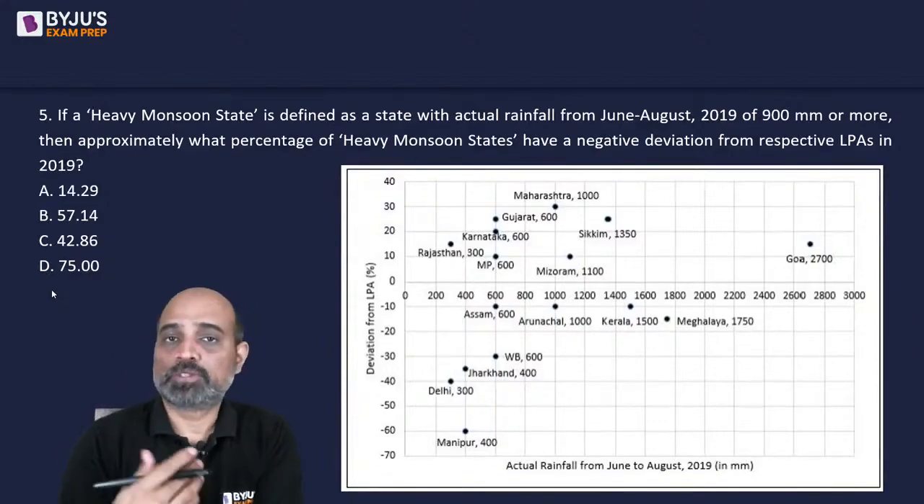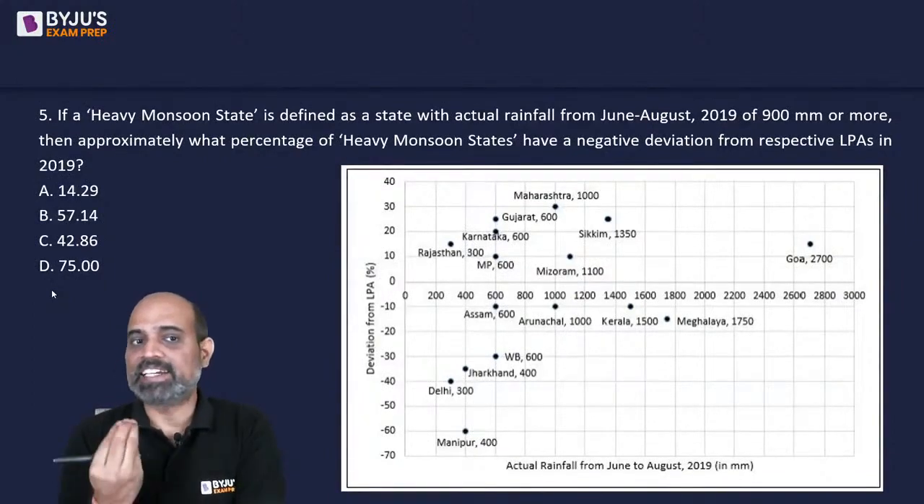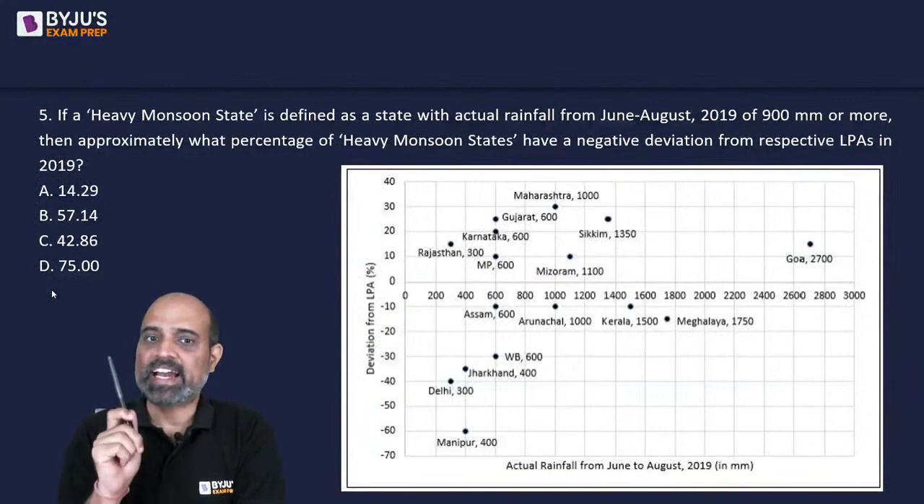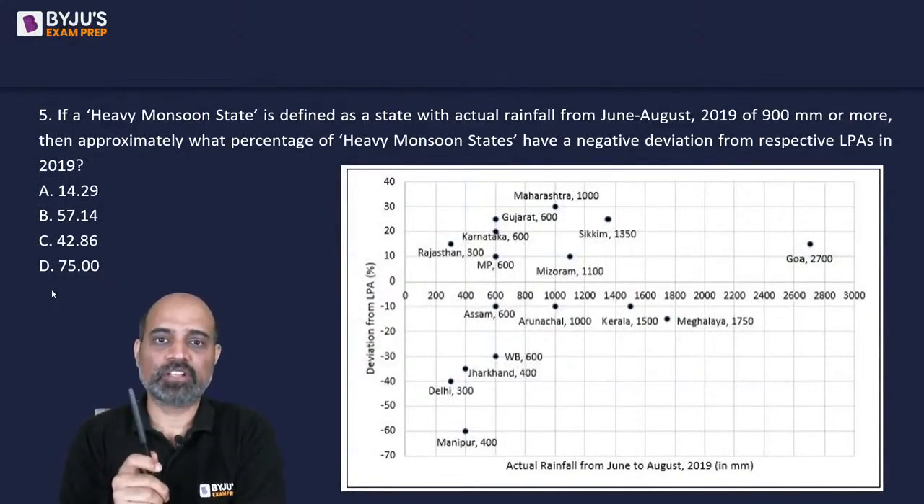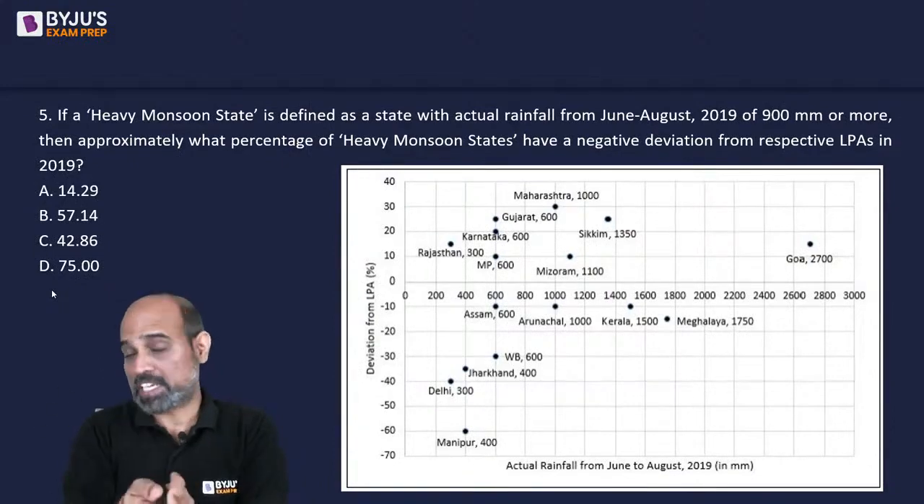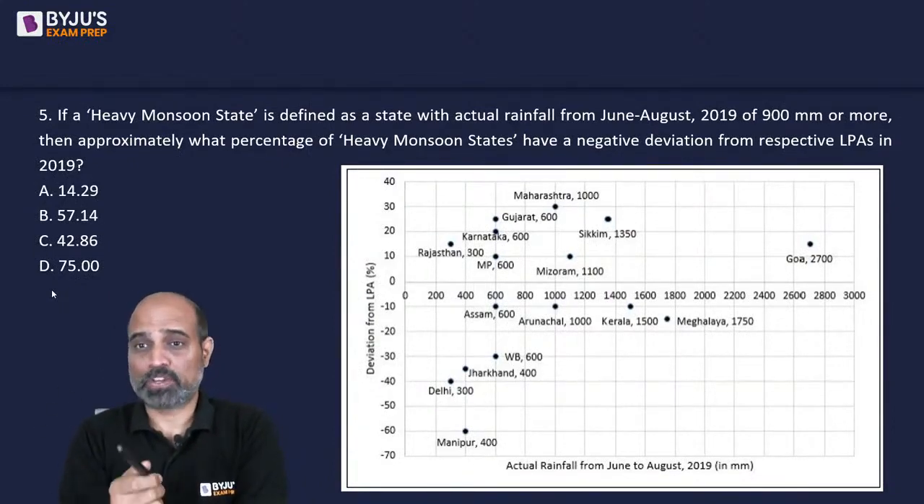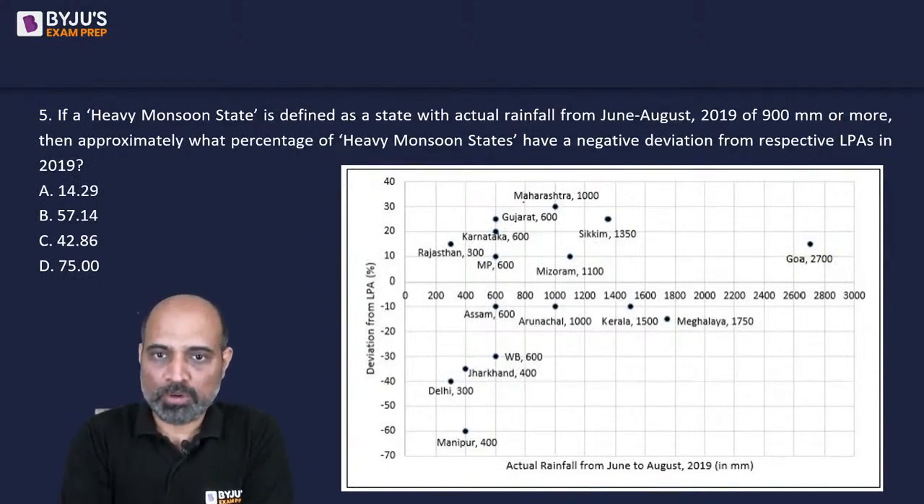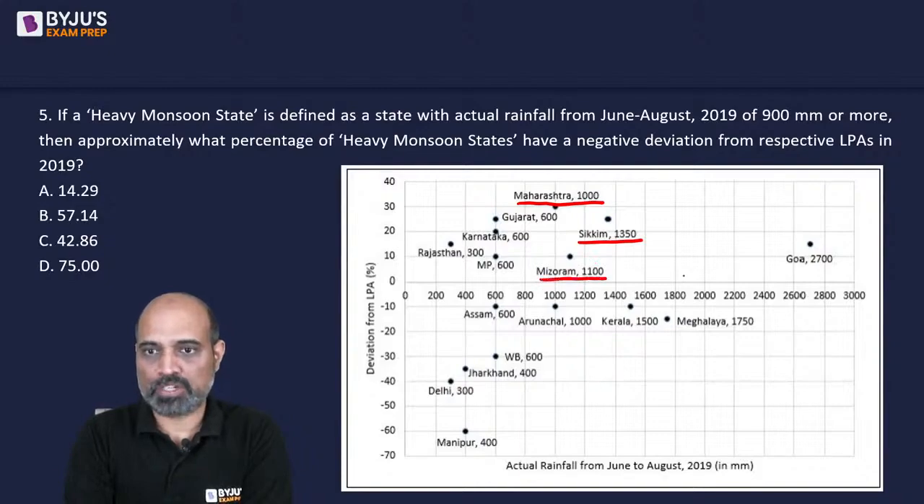So there are two parts to this. First is, let's identify which ones are heavy monsoon states. It's a state that has actual rainfall from June to August, the 3 months, in 2019, of 900 mm or more, as per the graph given. So 900 mm or more we have is Maharashtra, then we have Sikkim, Mizoram, 3 states, then we have Goa, Arunachal, Kerala and Meghalaya. This is obvious, right?